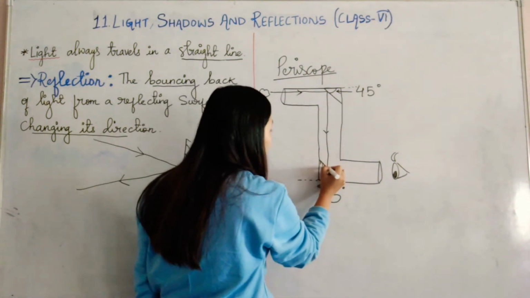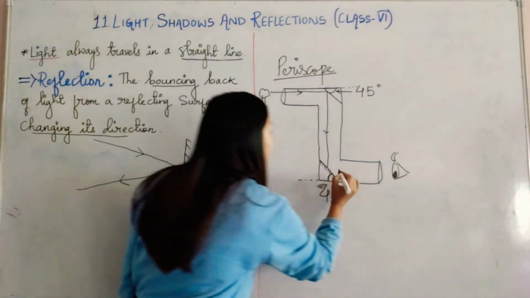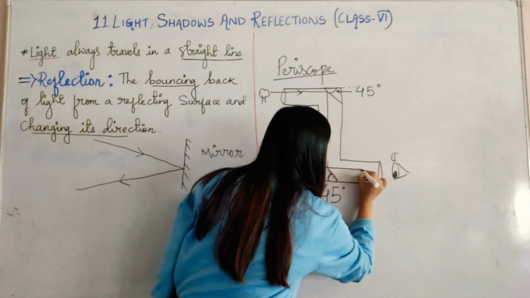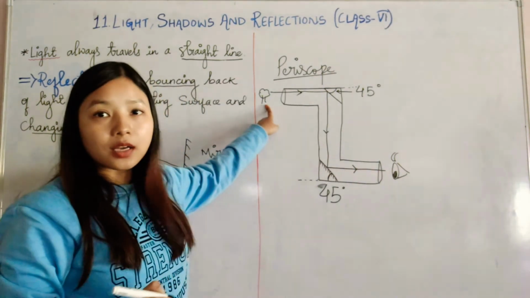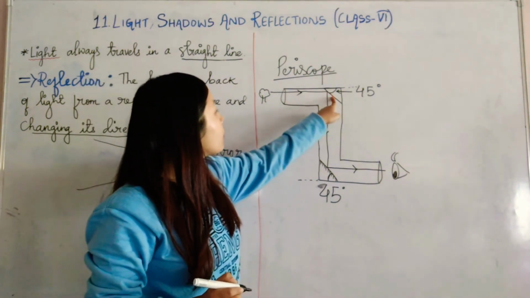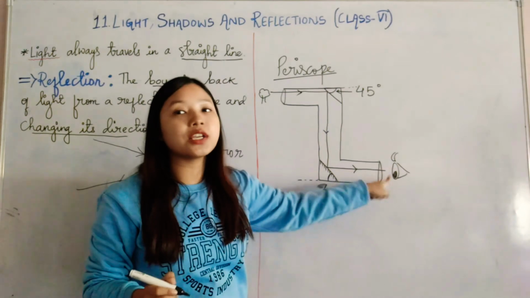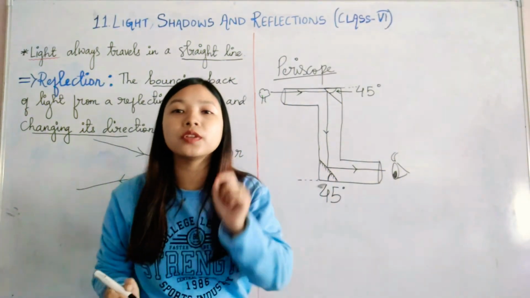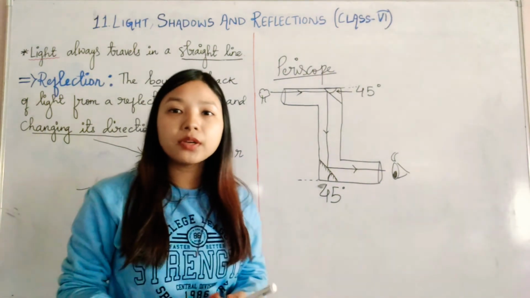Then after falling on this, again this mirror will reflect it back. Then it will be reflected in this direction, and the light coming from this tree will fall on the first mirror, then on the second mirror, and ultimately the light will enter your eye and you will be able to see the object.